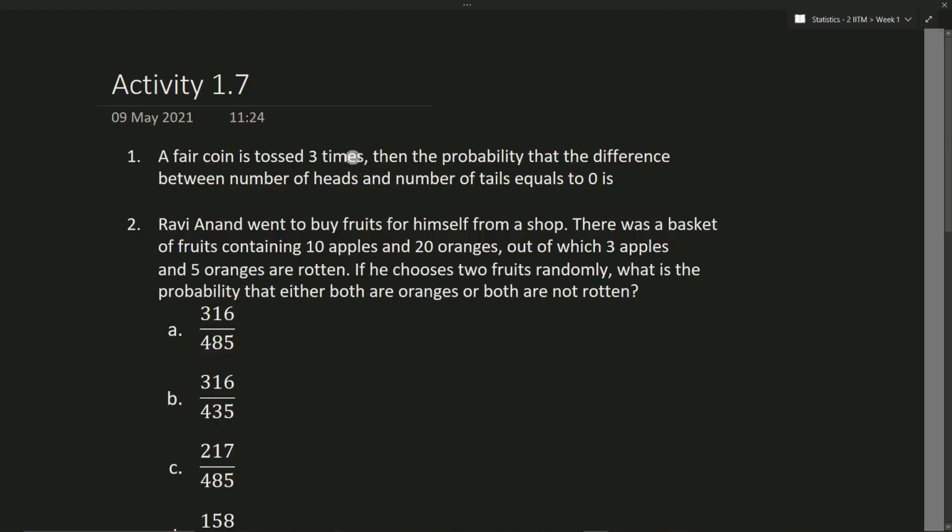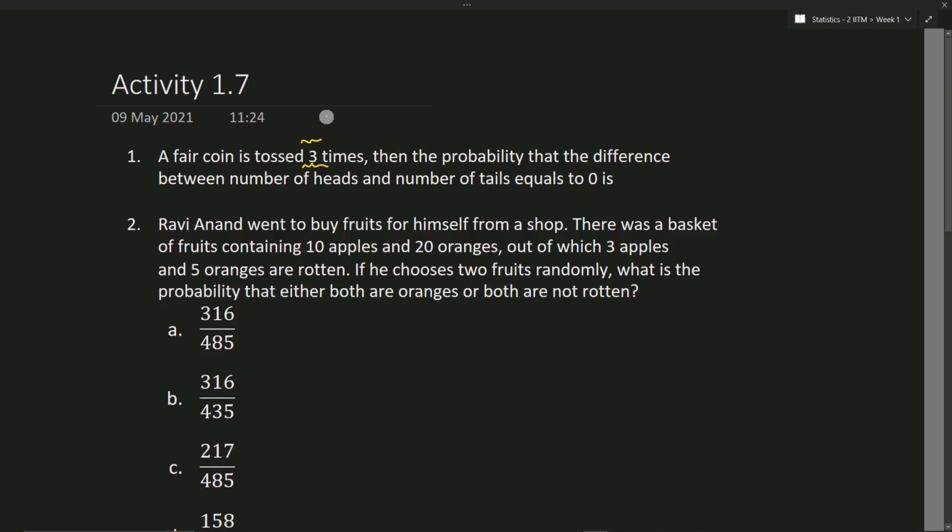A fair coin is tossed 3 times. Then the probability that the difference between the number of heads and the number of tails is equal to 0. Okay, in the sample space, can we have the difference of number of heads and number of tails as 0, given that we are tossing the coin an odd number of times? Either tails will be more or heads will be more, right?